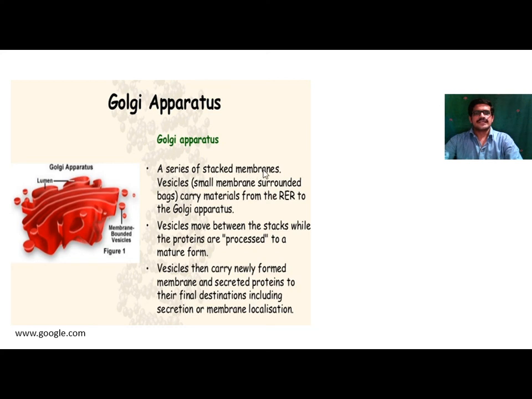A series of stacked membranes, vesicles, carry material from rough endoplasmic reticulum to Golgi apparatus. So vesicles move between the stacks while the proteins are processed to a mature form. So vesicles then carry newly formed membrane and secreted protein to their final destination, including secretion and membrane localization. So this vesicle plays an important role in the transport of the protein molecule.